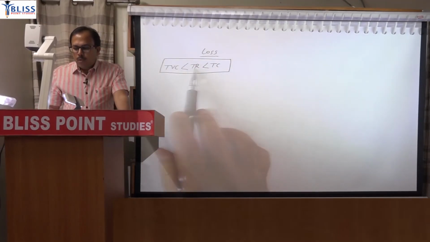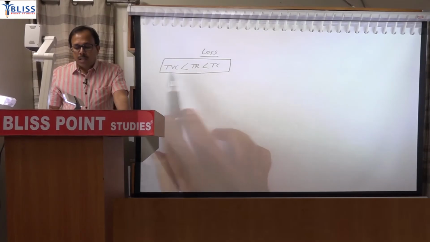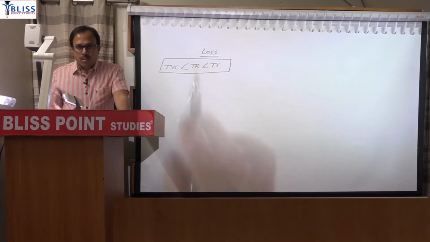So total revenue is less than TC, but it has to be greater than TVC. Now you have to show this graphically.